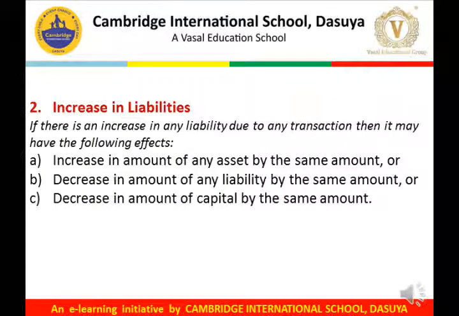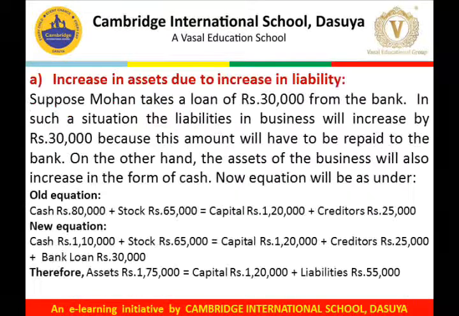Now the second case is when there is an increase in liabilities. If there is an increase in any liability due to any transaction, then it may have the following effects. First is an increase in the amount of any asset by the same amount, then a decrease in the amount of any liability by the same amount, or a decrease in the amount of capital by the same amount. When there is an increase in assets due to an increase in liability.